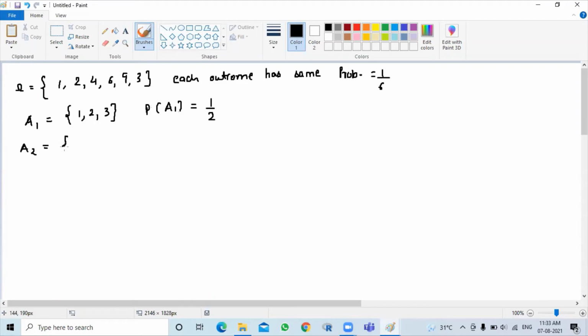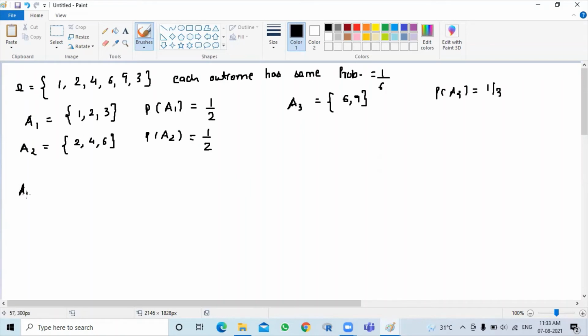Let us define A2 event as 2, 4, and 6, so that the probability of A2 is also 1 by 2. Let us define A3 event as 6 and 9, so that the probability of A3 is 1 by 3, that is 2 by 6.